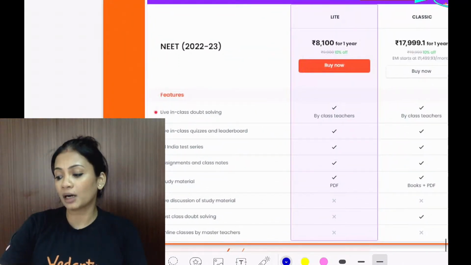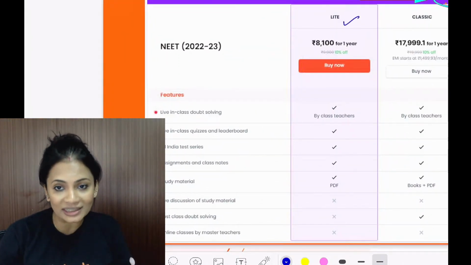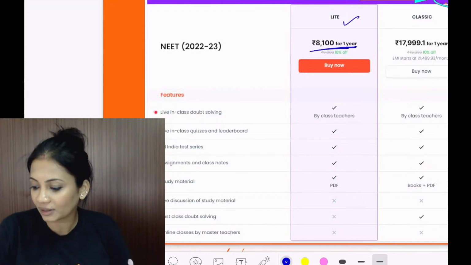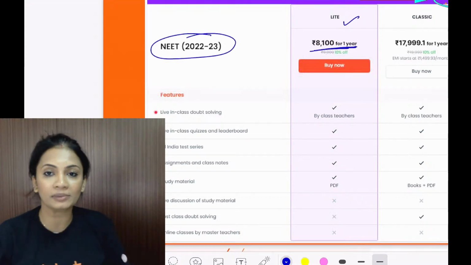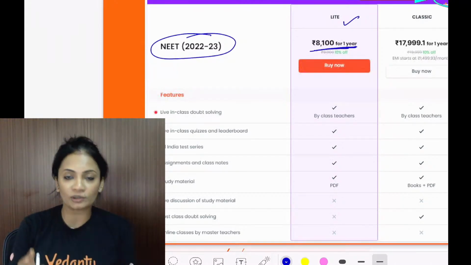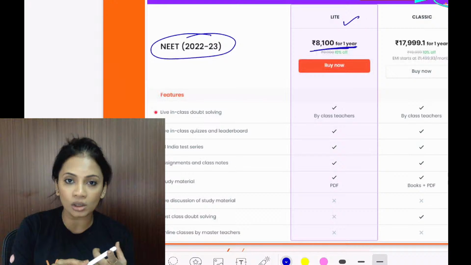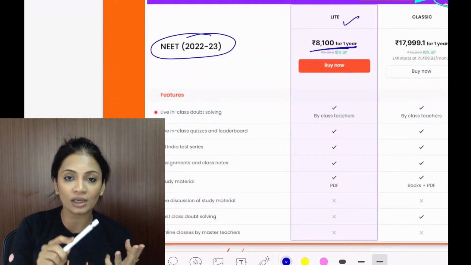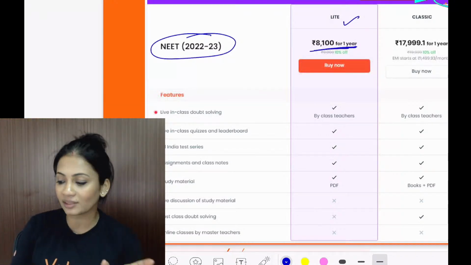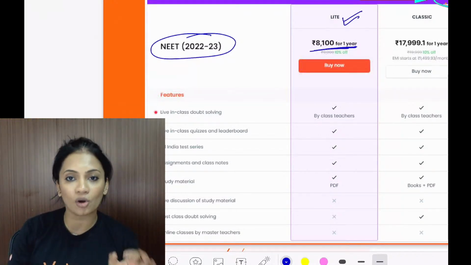This Vedantu Lite course is only 8,000 for 1 year. Completely 1 year, for those who are attempting NEET in 2023. Now, this 1 year subscription is going to include all the chapters, all the topics for physics, chemistry, zoology and botany. Please remember this Lite course is a recorded course.